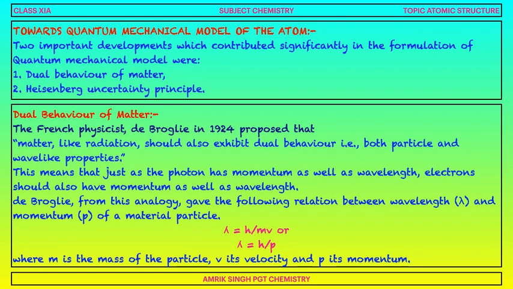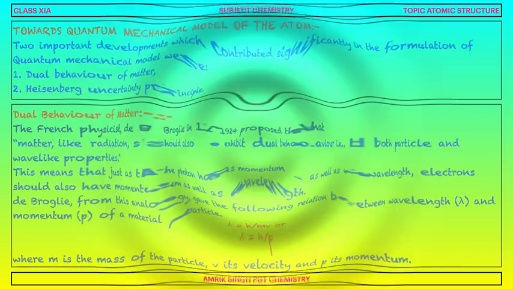De Broglie from this analogy gave the following relation between wavelength and momentum p of a material particle: wavelength lambda is equal to h upon mv, or h upon p. m is the mass of electron, v is the velocity of electron, and p is the momentum of electron.